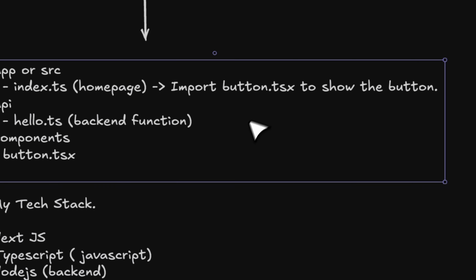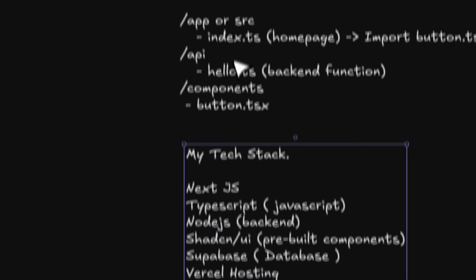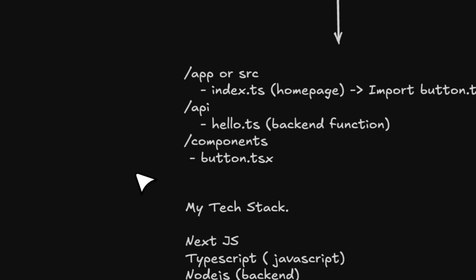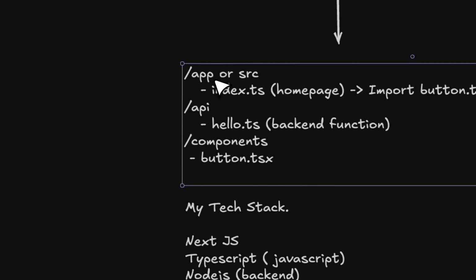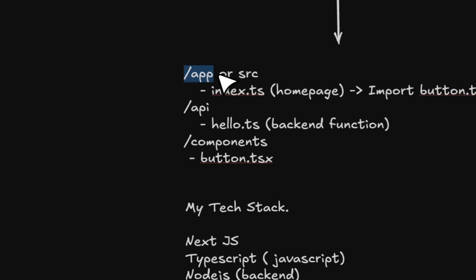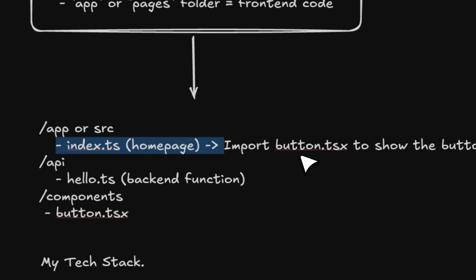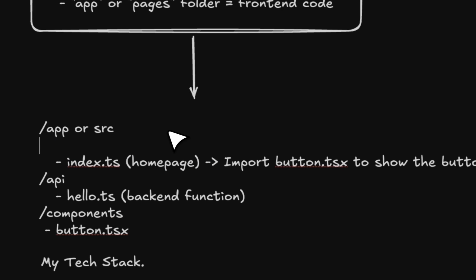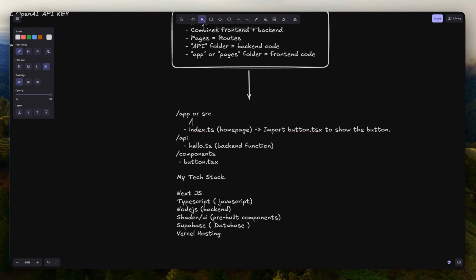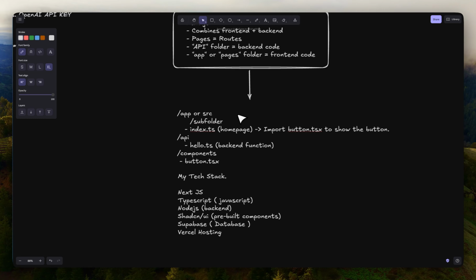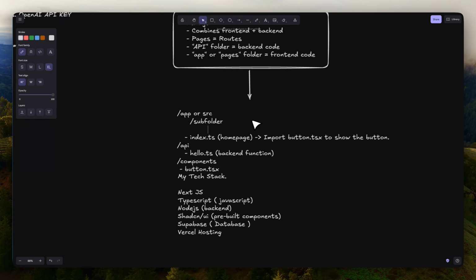We are going to go over the tech stack in a second, but in terms of a Next.js application, usually the structure is this: the app route or source, and then you have index, which in this case is the home page. And then you also have, for example, subfolders. Inside of this subfolder, you're going to have, again, a page.ts, right? And this is going to be another page.